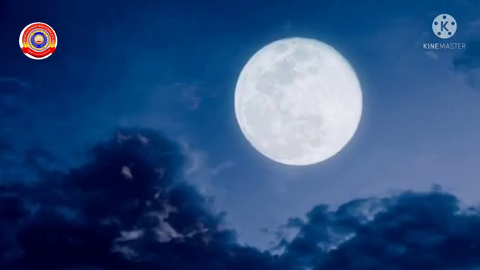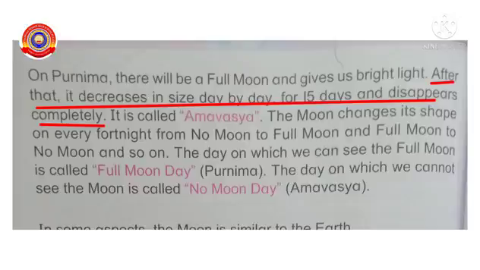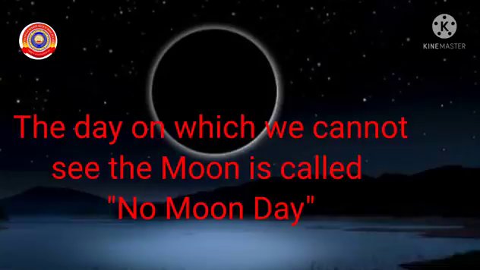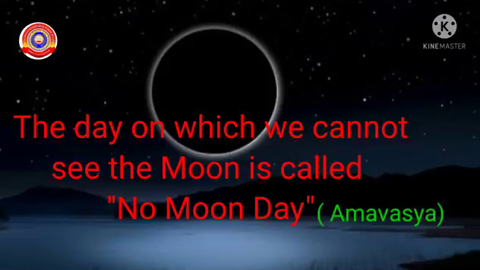On full moon day or Purnima, there will be a full moon and it gives us bright light. After full moon day, the size of the moon changes day by day and it disappears completely. So the day on which we cannot see the moon is called no moon day or Amavasya.